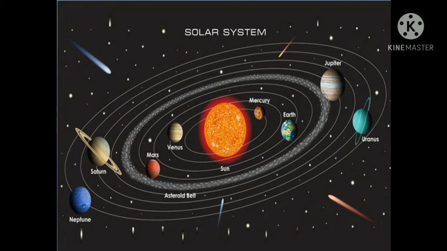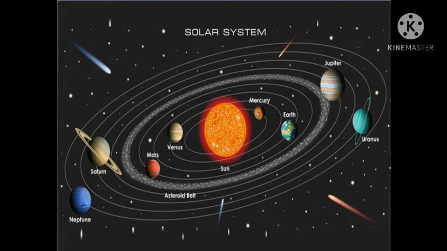The first 4 planets from the sun are called terrestrial planets as they have a rocky surface. The 4 outer planets are called gaseous planets because they are made up of gases and are much larger in size as compared to terrestrial planets.